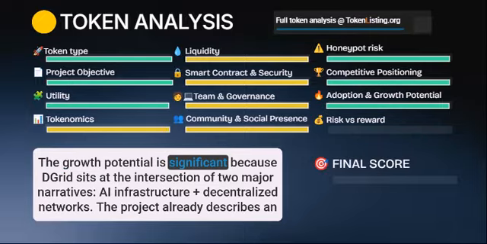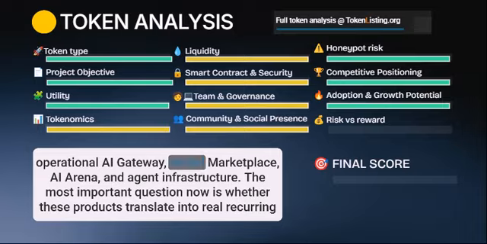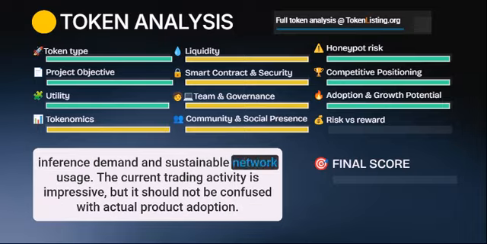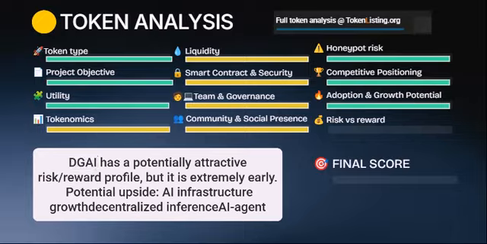Adoption and growth potential. The growth potential is significant because DGrid sits at the intersection of two major narratives: AI infrastructure plus decentralized networks. The project already describes an operational AI gateway, model marketplace, AI arena, and agent infrastructure. The most important question now is whether these products translate into real recurring inference demand and sustainable network usage. The current trading activity is impressive, but it should not be confused with actual product adoption.